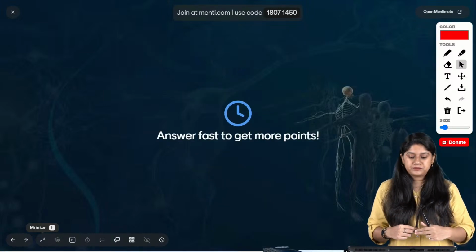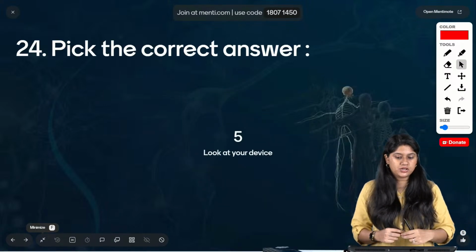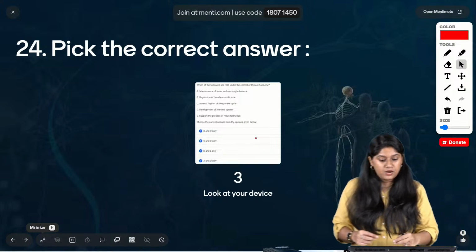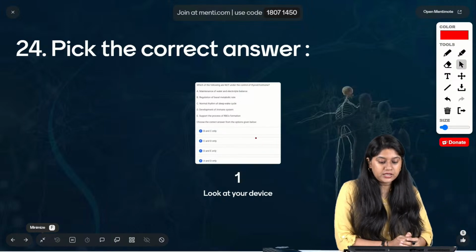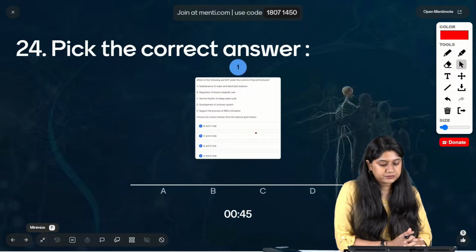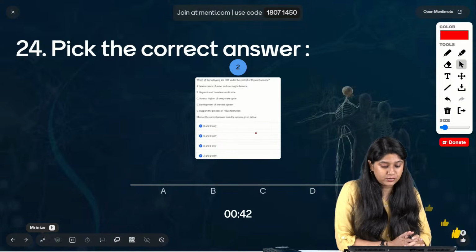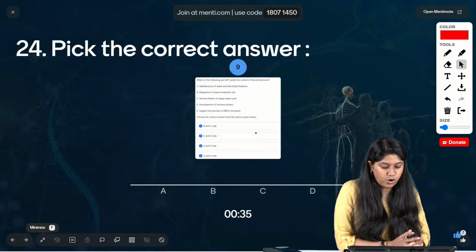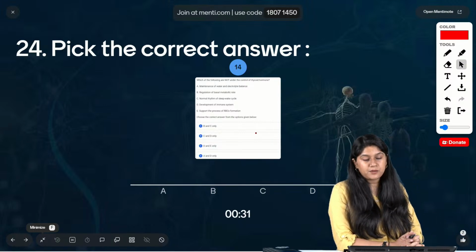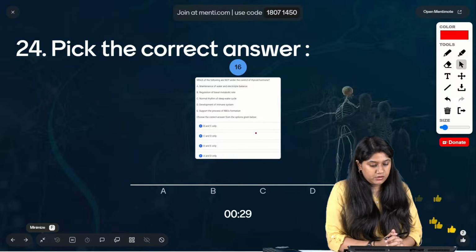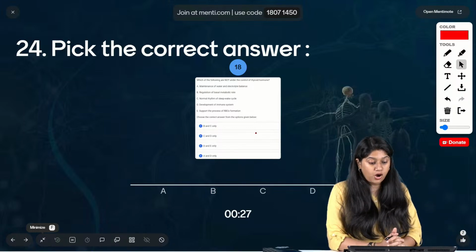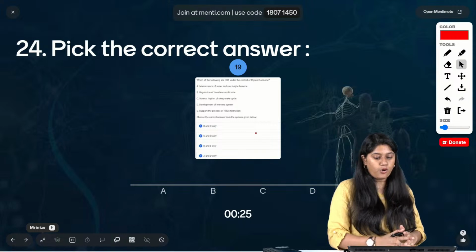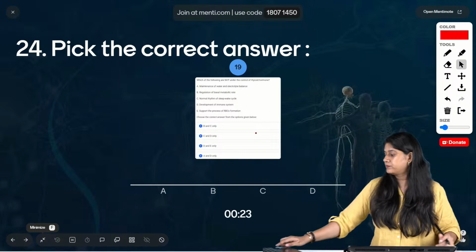Yes Aditya. Okay, let's see everyone. Question number 24 on the screen. Which of the following are not under the control of thyroid gland? Maintenance of water and electrolyte balance, regulation of the basal metabolic rate, development of the immune system, support of normal rhythm of the sleep cycle, and support the RBC formation. Which of these is not in the control of the thyroid hormone?